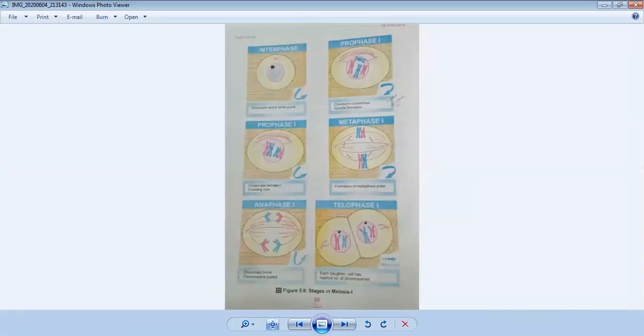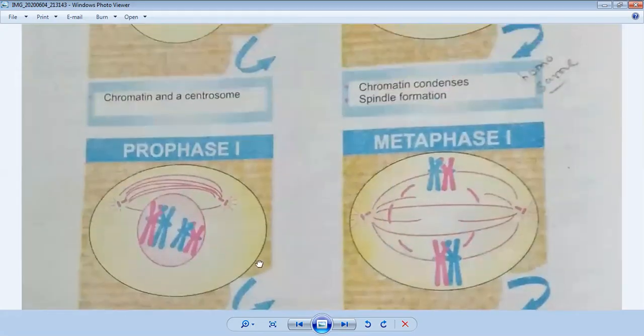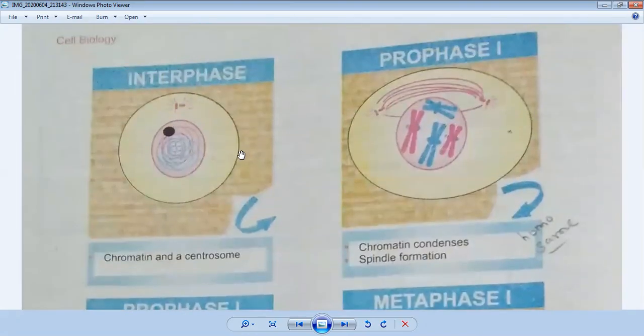I will explain meiosis one according to the diagram. This is the interphase stage of meiosis one, in which the cell is getting ready to divide itself. You can see in the center there is a nucleus, and all of these are chromatids and chromatin, not in visible form, and there are centrosomes around the nucleus. They are prepared, and they are going to be condensed.